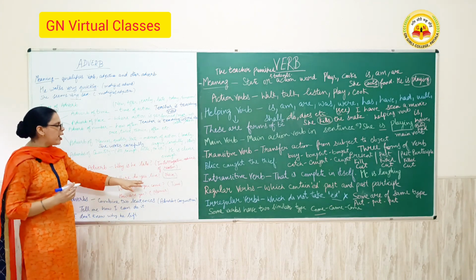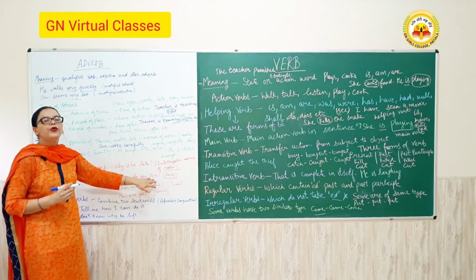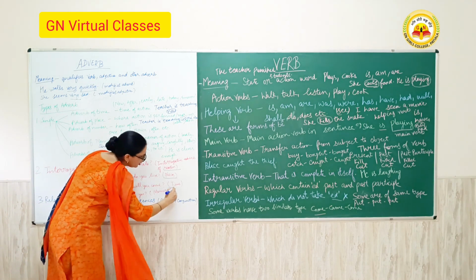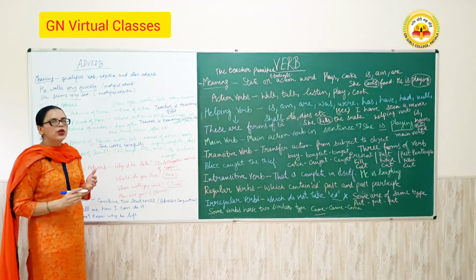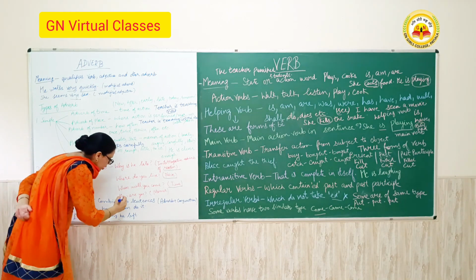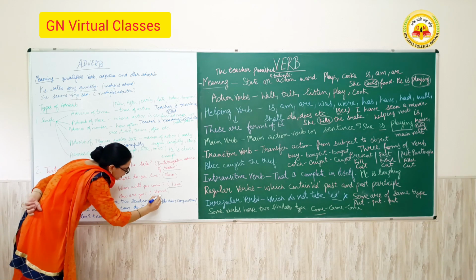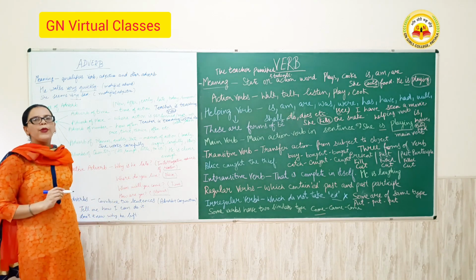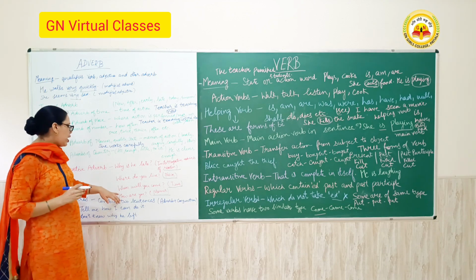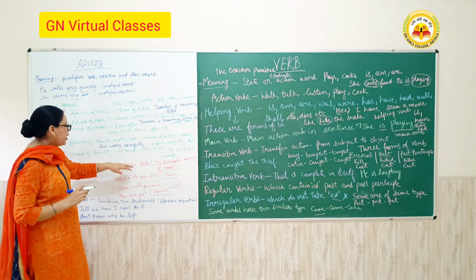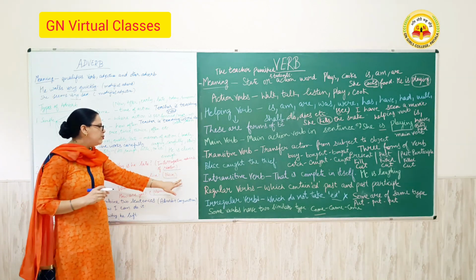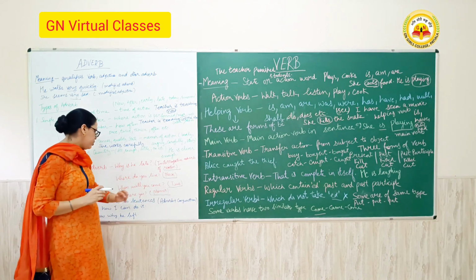You have to answer the question, where I live. When will you come? This tells us about time. I come in the evening, in the morning. How are you? This is the question of manner. You are asking someone about his or her wellbeing. So there are 4 types of interrogative adverb: reason, place, time, manner.